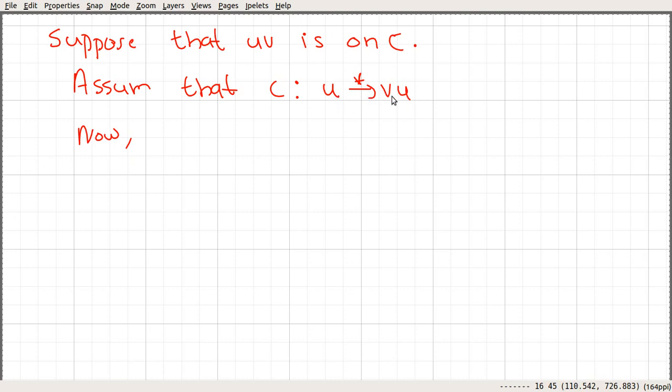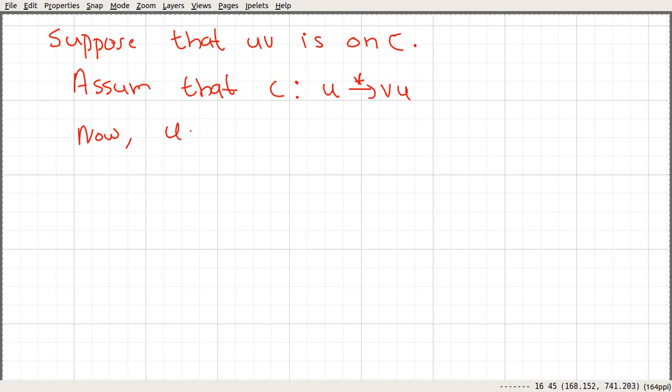And that path is going to be a Hamilton path in G, because here this is assumed to be a Hamiltonian cycle. So if you take any Hamiltonian cycle and if you delete an edge, you get a Hamilton path. Here we are taking this path and we are deleting this last edge UV, so we get a Hamilton path. So let me write that down.